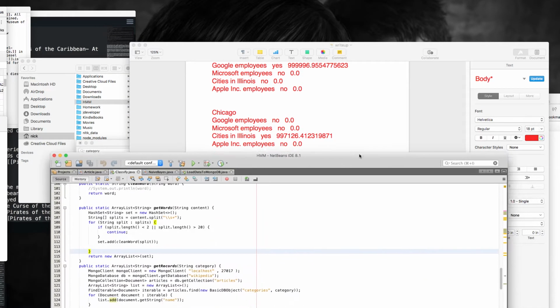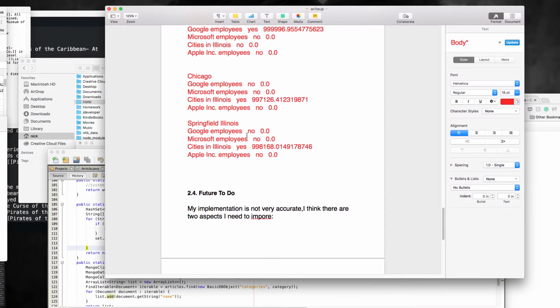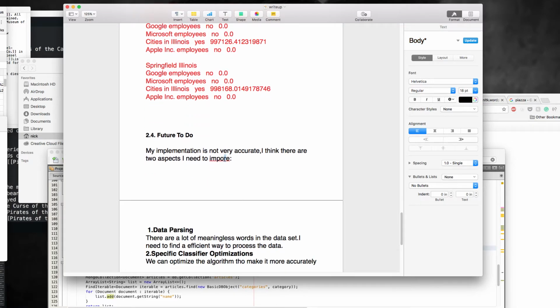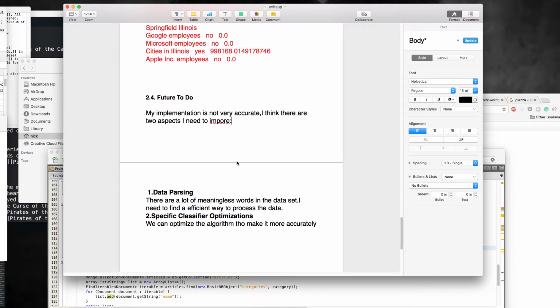I have noticed that my implementation of naive Bayes is not very accurate, because I think there are two aspects I need to improve. One is the data parsing, because there are a lot of dirty tags and other things in the articles.